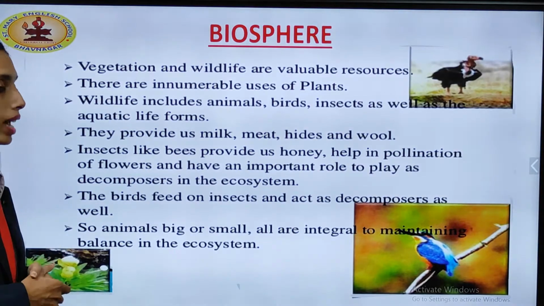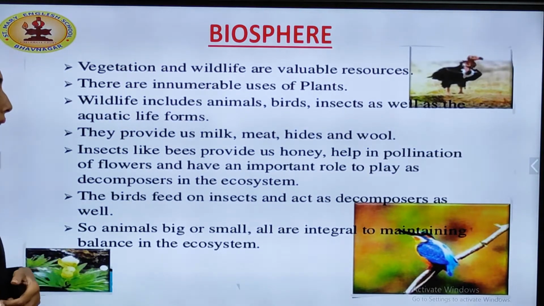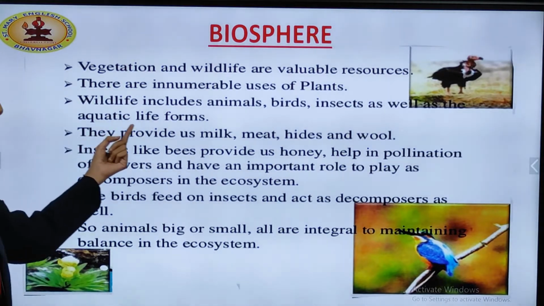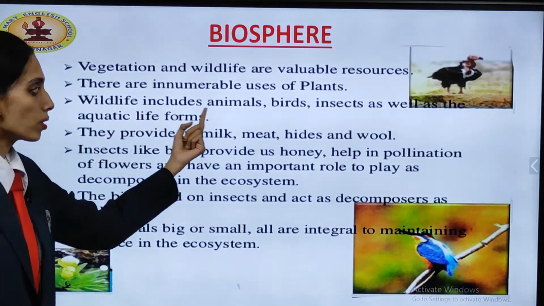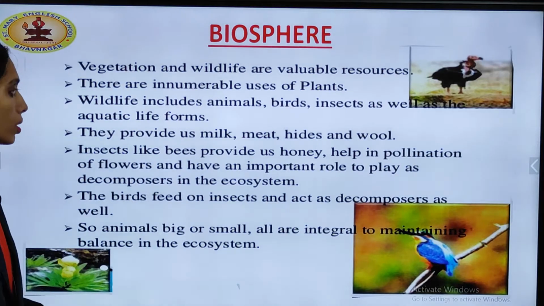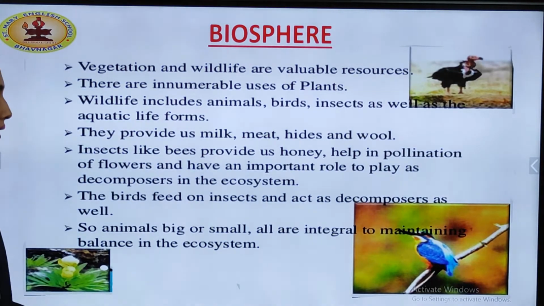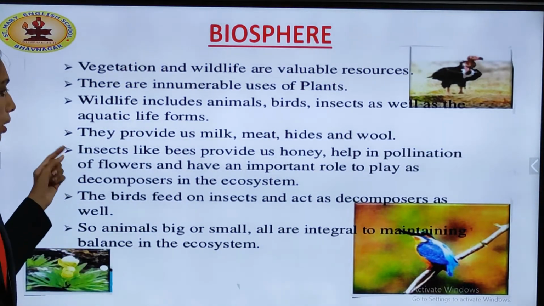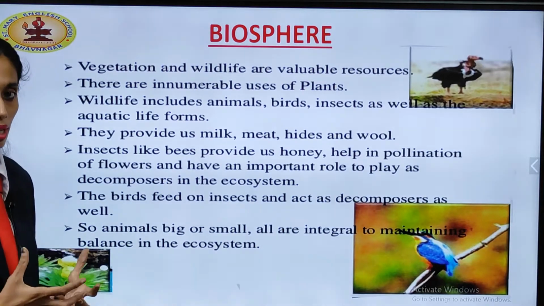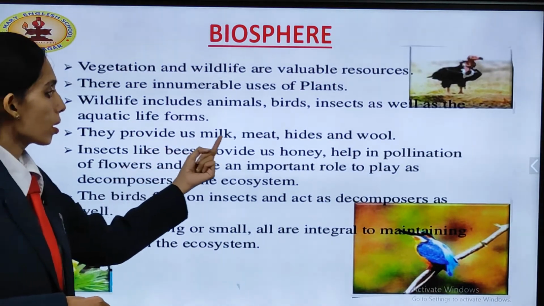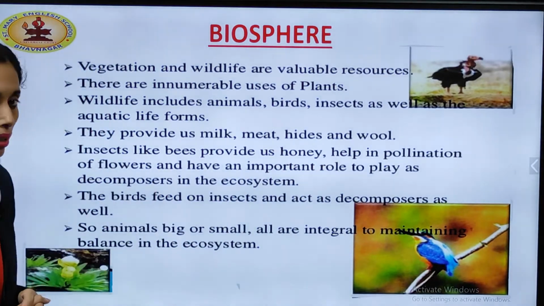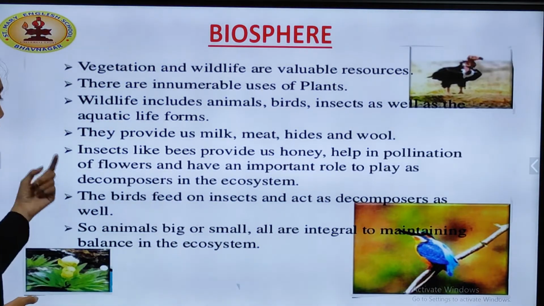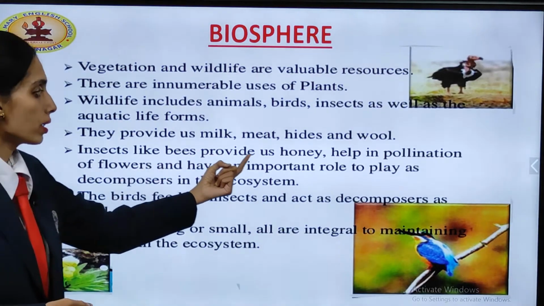Wildlife includes animals, birds, insects, as well as aquatic life forms. Wildlife includes different forms of animals and even the aquatic life. They provide us different things: milk, meat, hide and wool. These are the things provided by the animals. Insects like bees provide us what?